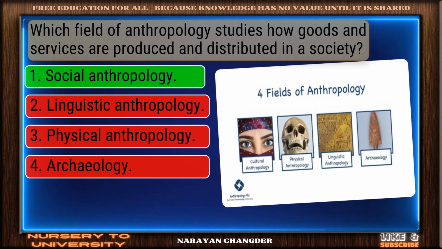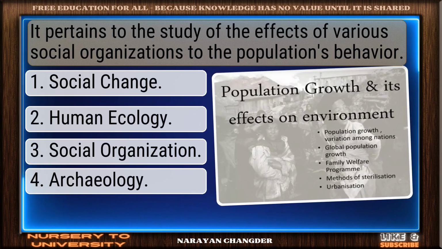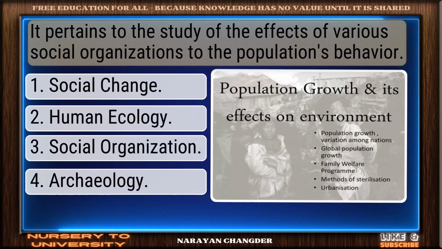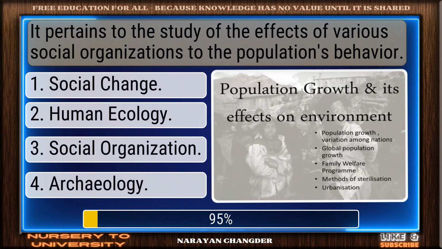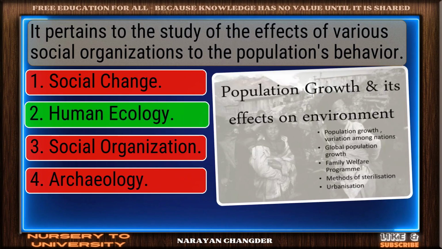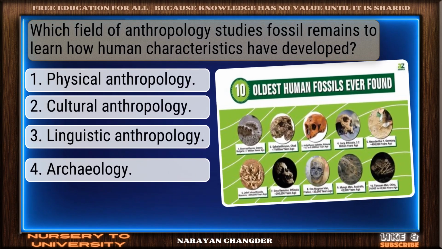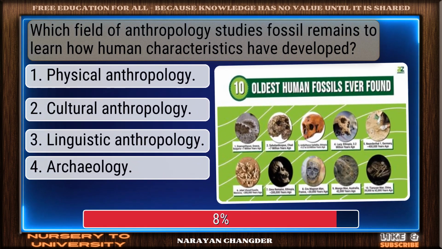Good thinking. Social anthropology is the right answer. It pertains to the study of the effects of various social organizations to the population's behavior. Strong choice. Human ecology is the right answer. Which field of anthropology studies fossil remains to learn how human characteristics have developed?